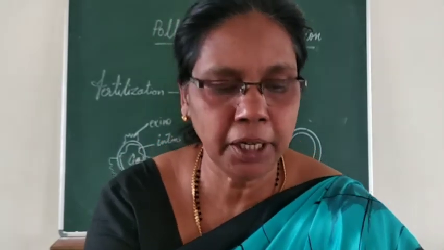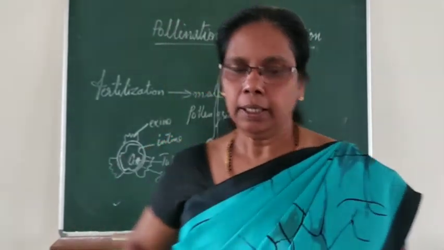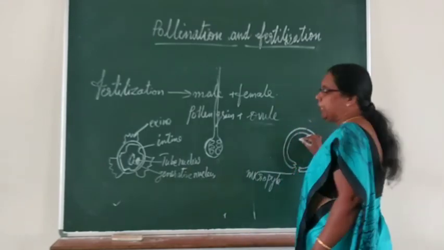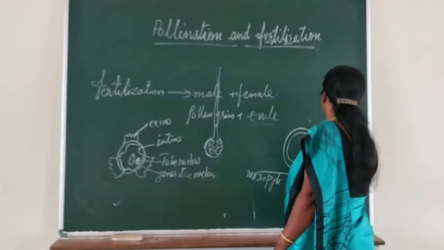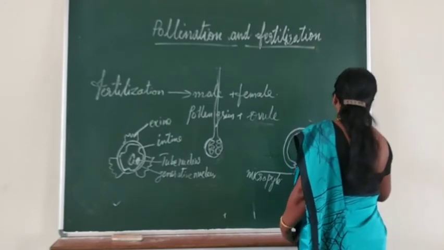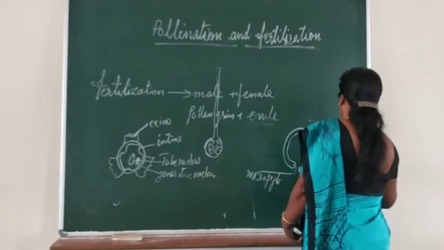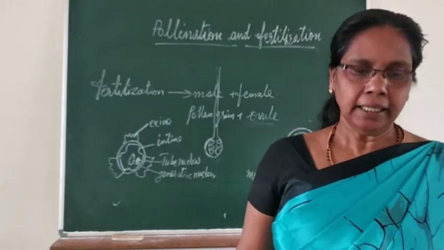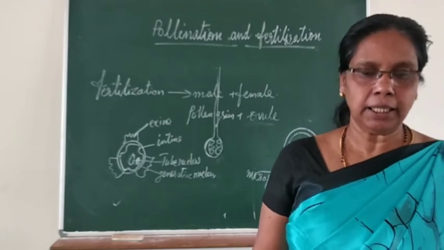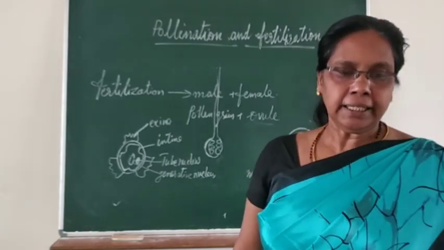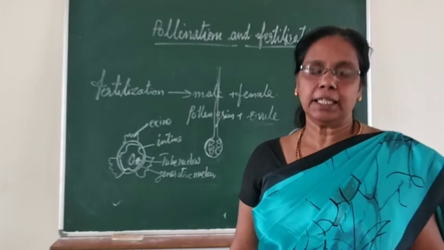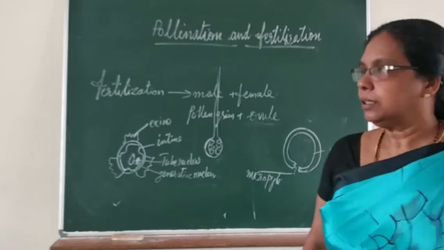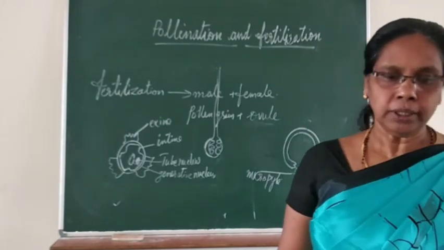Next comes the embryo sac. This part is called the embryo sac. The embryo sac contains 7 cells. Let us see what these 7 cells are: 3 plus 3 plus 1. There are 3 cells at the micropylar end, 1 egg cell and 2 synergids.